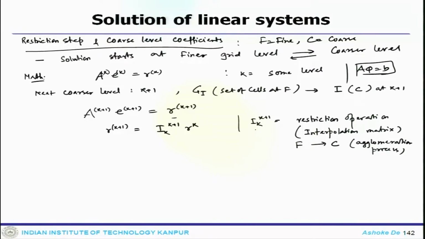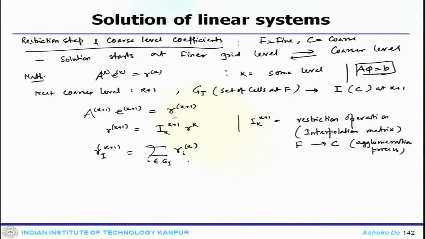Now, the AMG will solve for this residual and one can get R_I^(k+1) equals the summation over i belonging to G_I of R_i^k. Then the coefficients of the coarse element are constructed by adding the appropriate coefficients of the constituent fine elements.